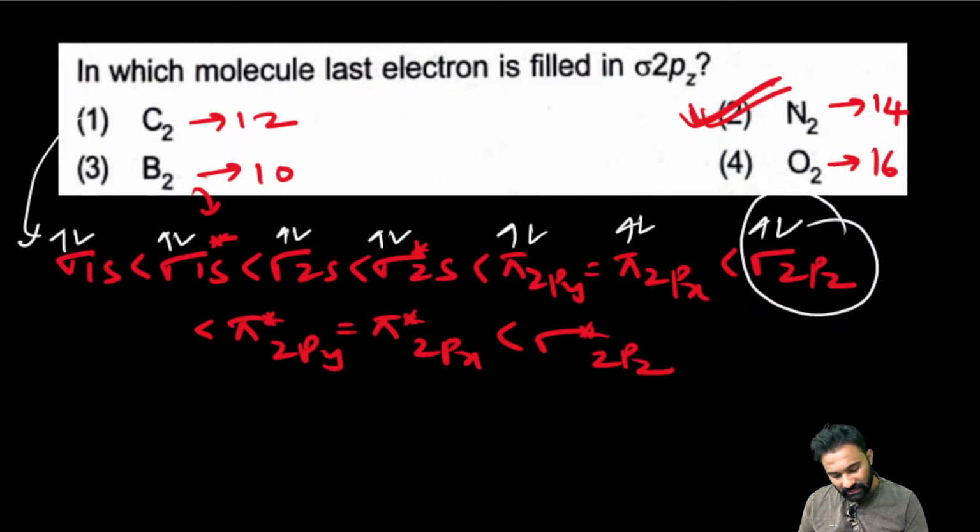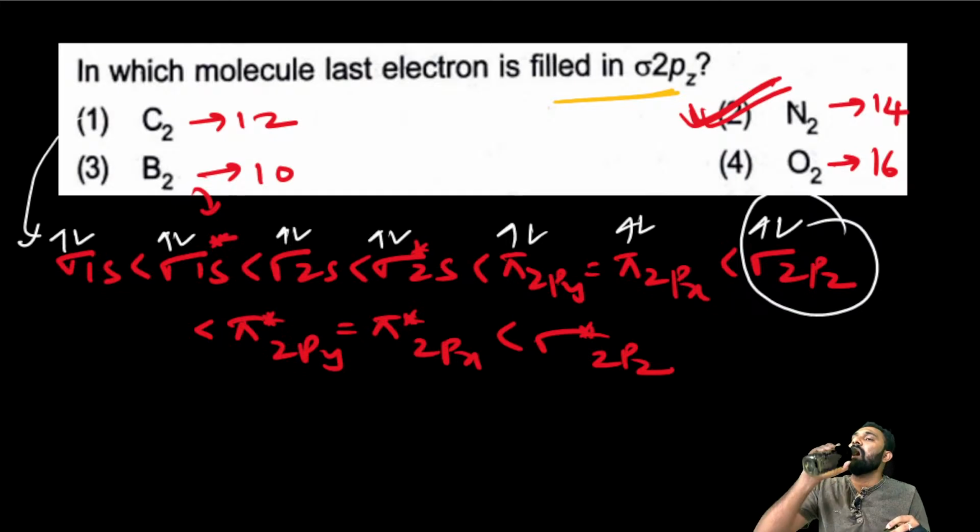He is asking in which of the following molecules the last electron is filled in sigma 2pz. The answer is N2. In N2 the last electron is filling in the sigma 2pz. I hope it is clear.